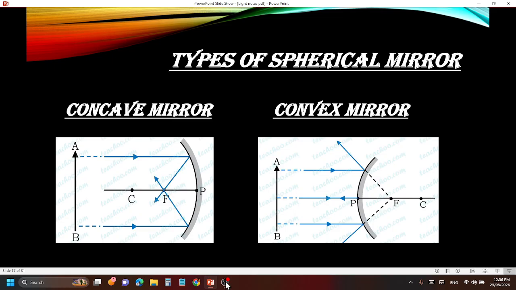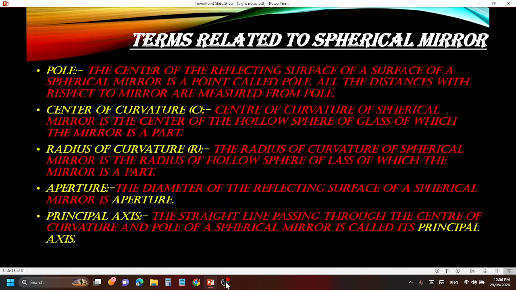Remember this, okay? Now let us move to terms related to spherical mirrors. Now we are going to study some terms which the scientists have given just to eat our head, nothing more. They don't want to sit quiet, they have to do something just to eat our head.